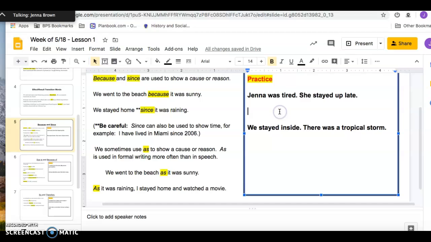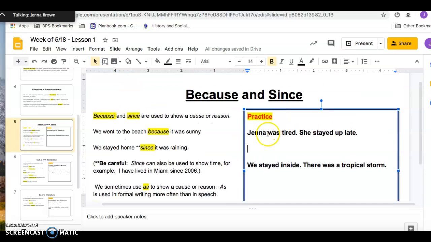So I'm going to show you an example of a practice. I'm going to combine these two sentences, Jenna was tired and she stayed up late, using because or since. So I could say, because she stayed up late, comma, Jenna was tired. So right here is the transition word that I used. I put a little comma here.